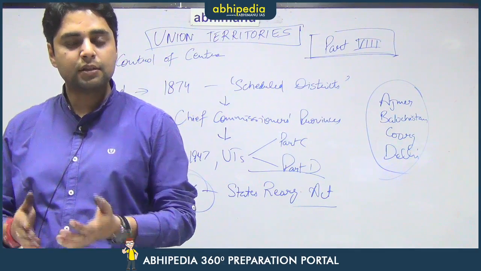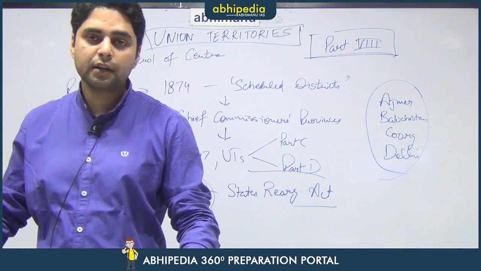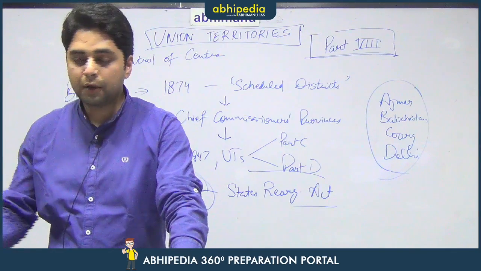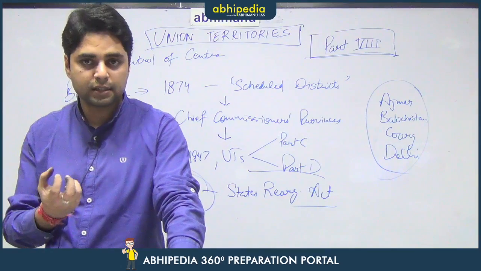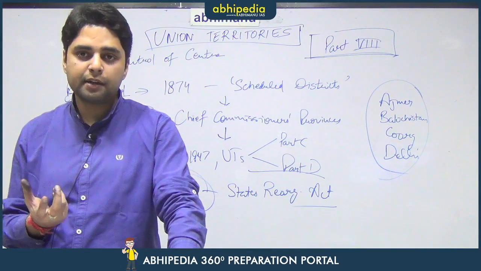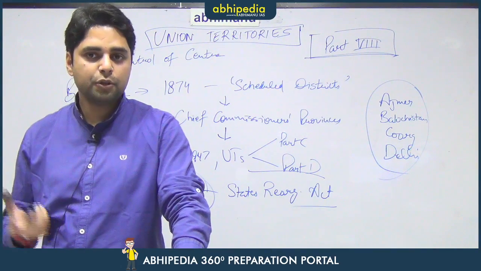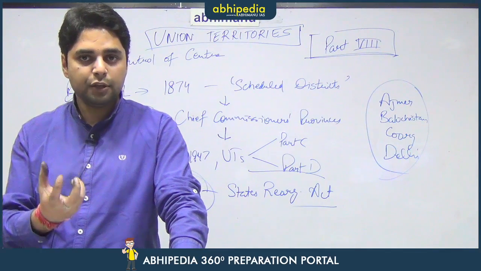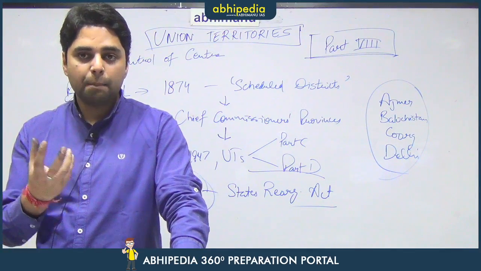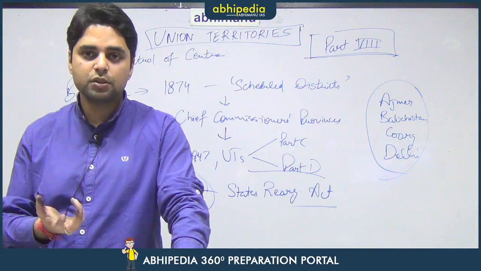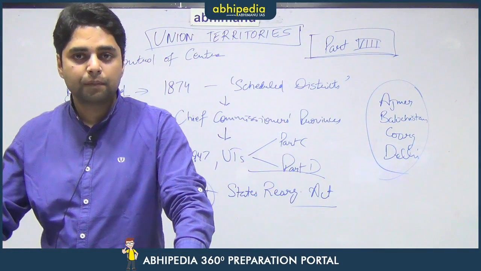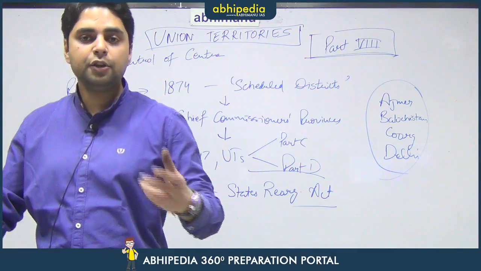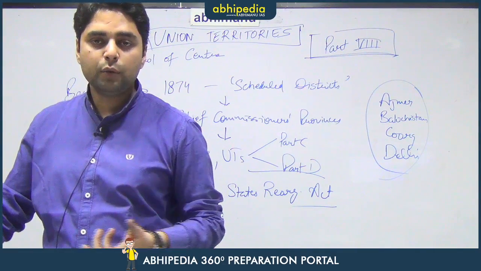And that is the reason why Jammu and Kashmir has been granted a legislative assembly and Ladakh has not been granted a legislative assembly, because the population of Ladakh is so small that it can be directly administered by the center. But the population of the Jammu and Kashmir UT is so huge that although it is made a UT for some other reasons, it has to administer itself. That is why it has a legislative assembly. So population here is the key reason why a UT is given a legislative assembly.